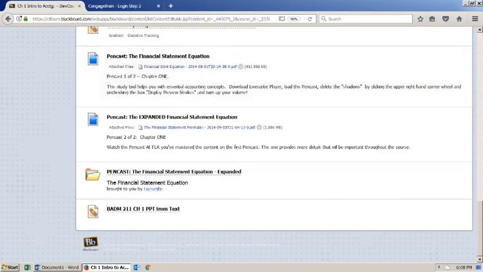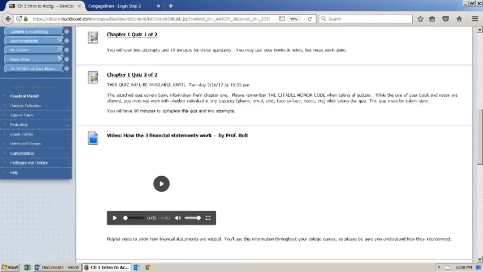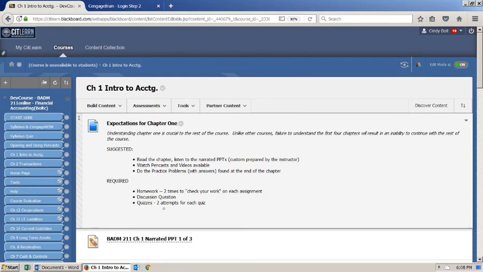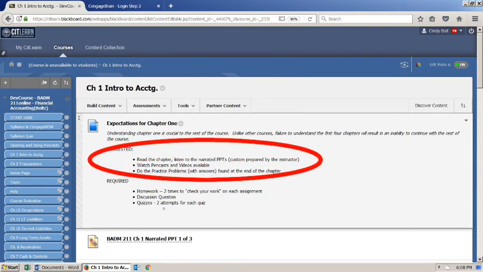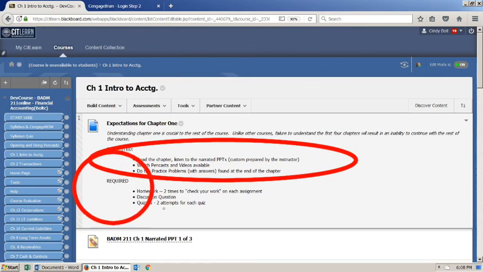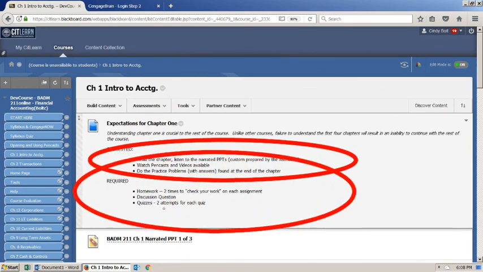The best practices, I think, are found up here. As far as expectations, we've got suggested expectations, but I hope that you also look at the required expectations, because without those, you know you're not going to be successful in the course.